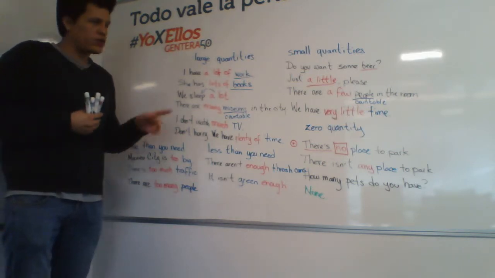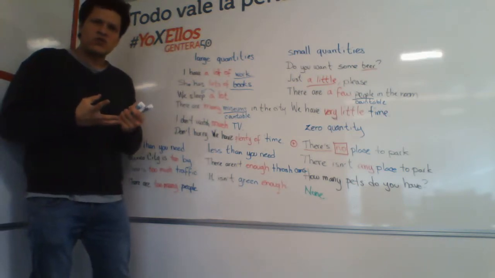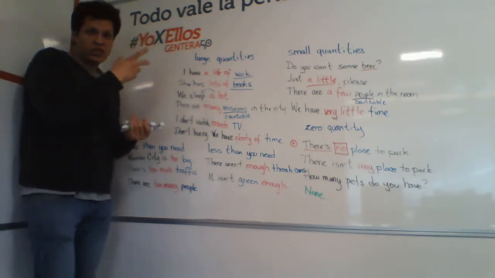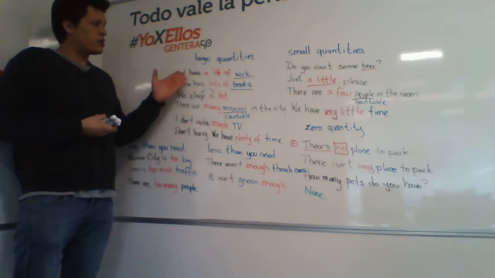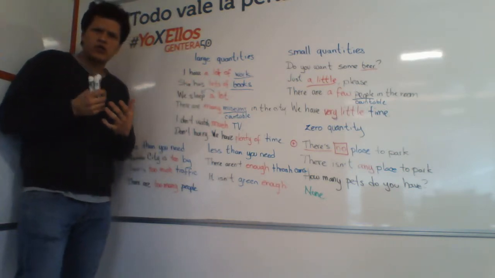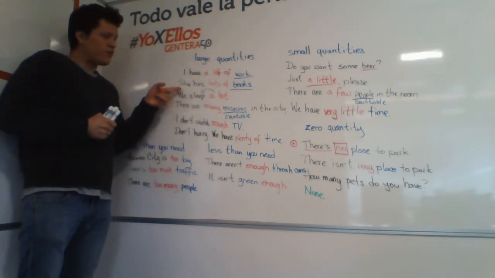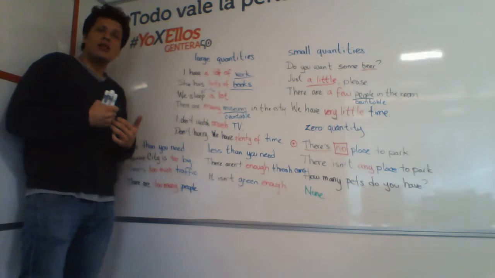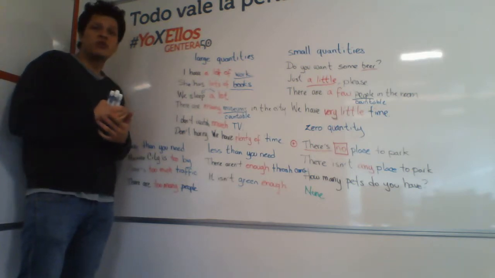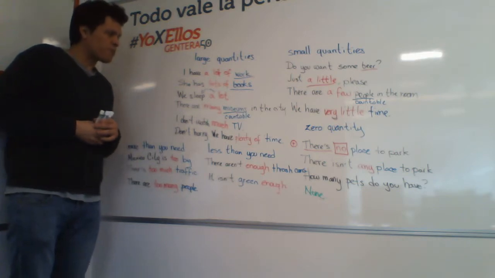We have the expressions a lot of and lots of. We can use these interchangeably, no problem. We can say in the first example, I have a lot of work, or we can also use the other expression, I have lots of work. The second one, she has lots of books. We could also say she has a lot of books.